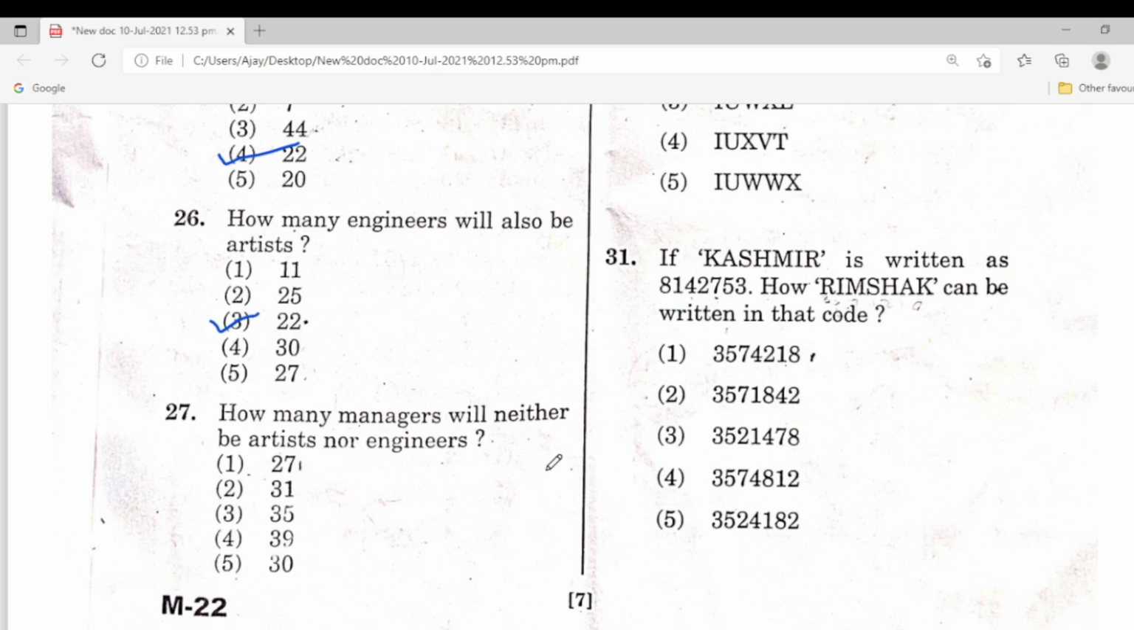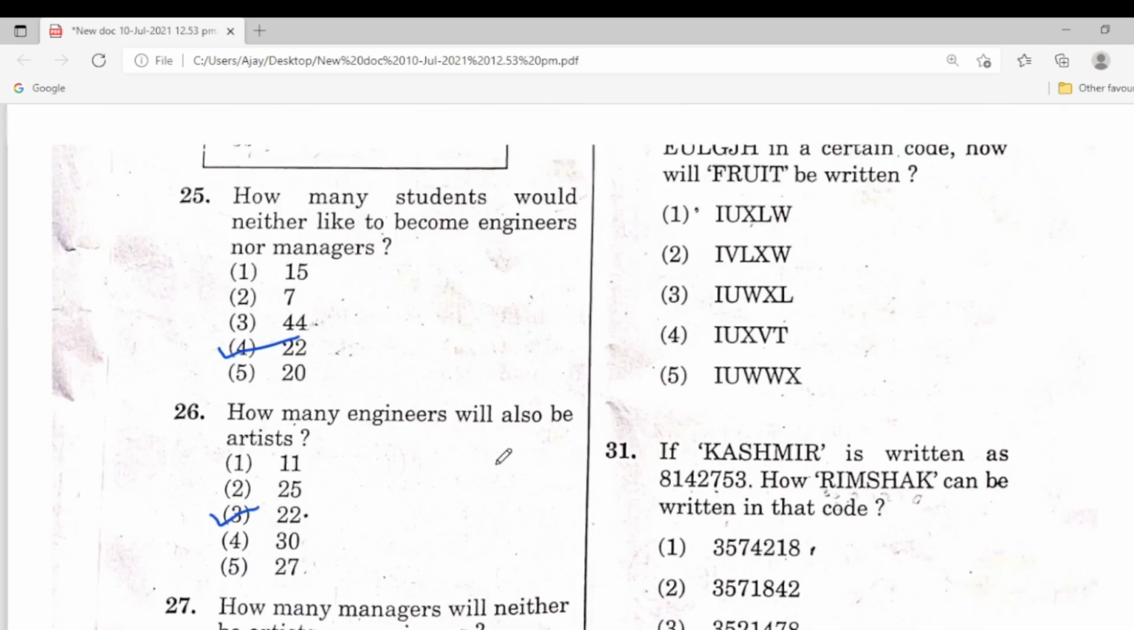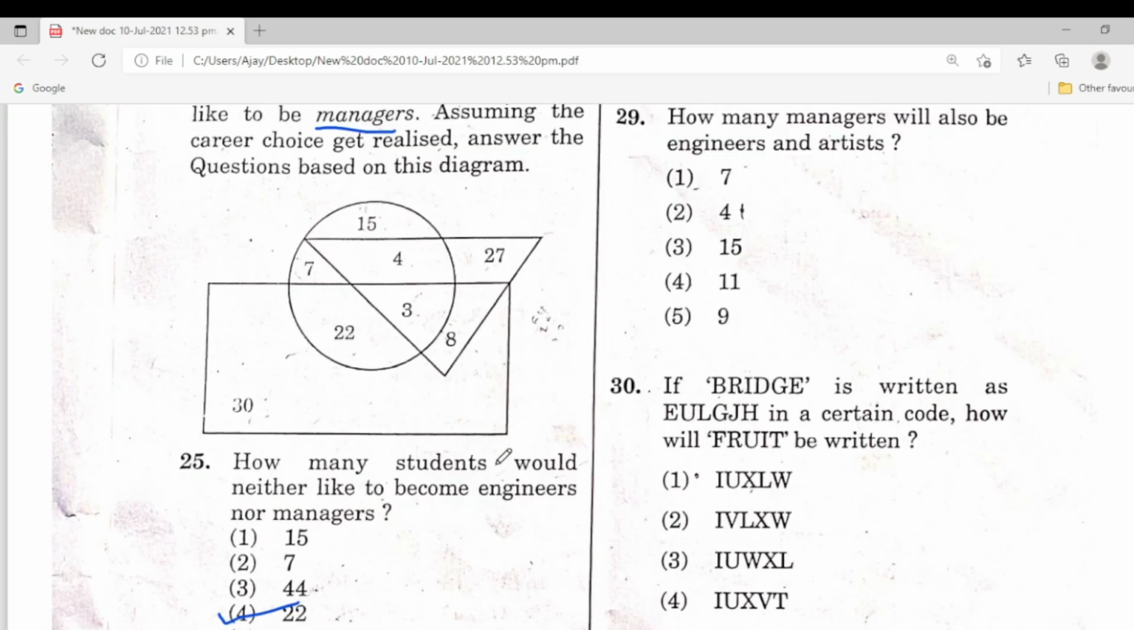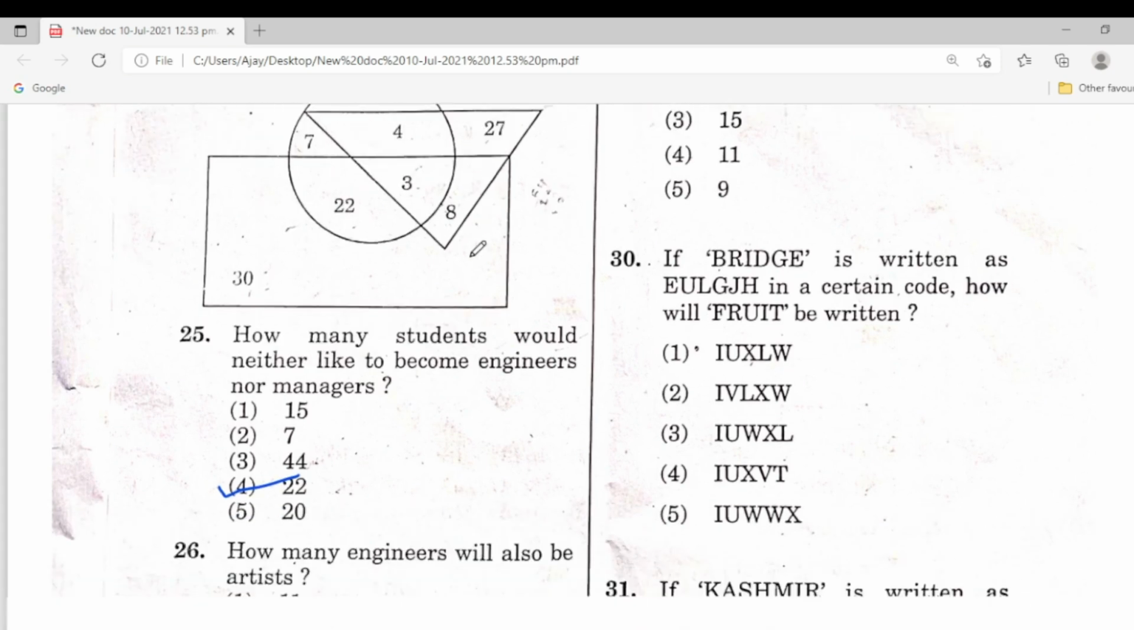How many managers will neither be artists nor engineers? So here is 27. The first one is the correct answer. So you can see the answers in the pictures.